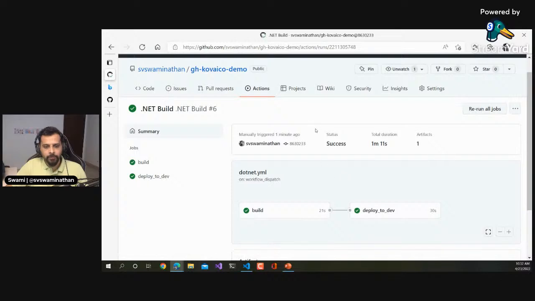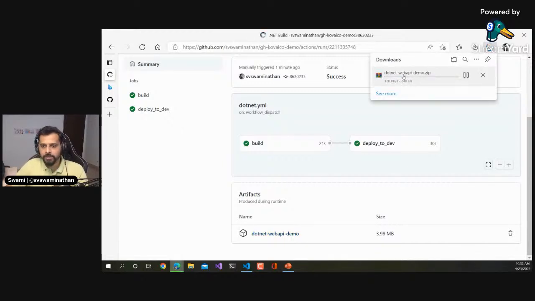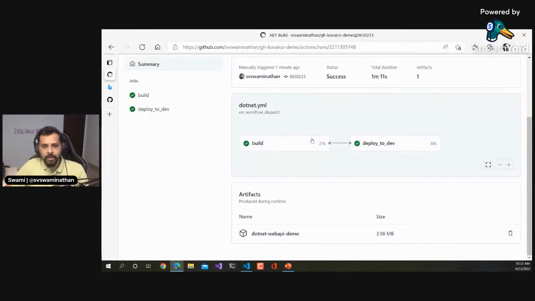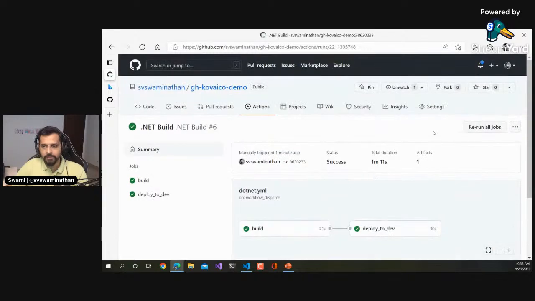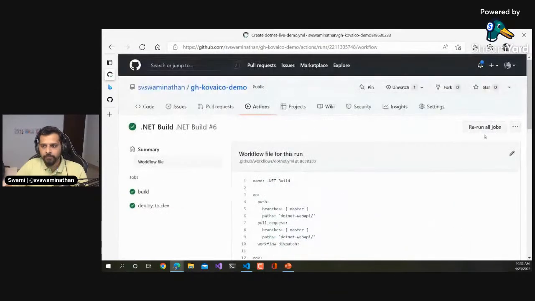Now if you come down further is where you will see the artifacts. Like I said, because we published the artifact, it's available here. If you click on this artifact, you'll be able to download whatever is created out of this particular build. That's how you can see how a particular workflow runs, and what the outputs and artifacts are. You can go and look at the workflow file from here, which will take you to your actual GitHub workflow file. If there are any failures, you can rerun the jobs, and you can also create a status badge. That part we'll get to next.